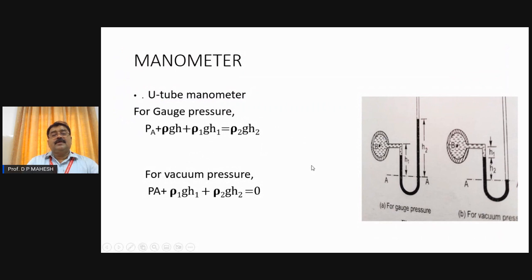You can see there is another simple manometer, which is called the U-tube manometer. Because the glass tube looks like the letter U, it is called a U-tube manometer. Here, the same pressure is being measured in a similar pipe using this other type of simple manometer. Carefully observe. In the U-tube manometer there is a reference liquid, also called the manometer liquid. Normally we use mercury. This thick black color indicates the liquid in the manometer.